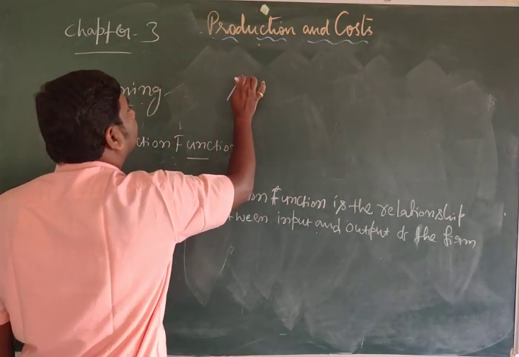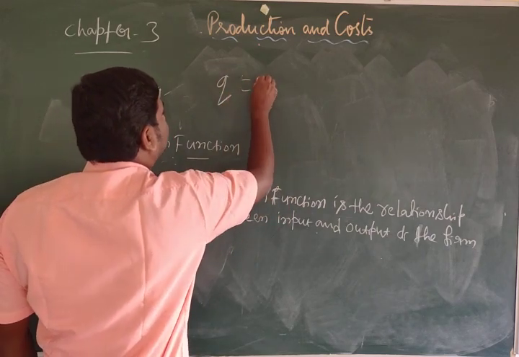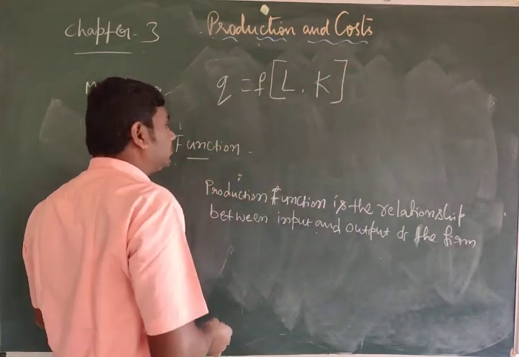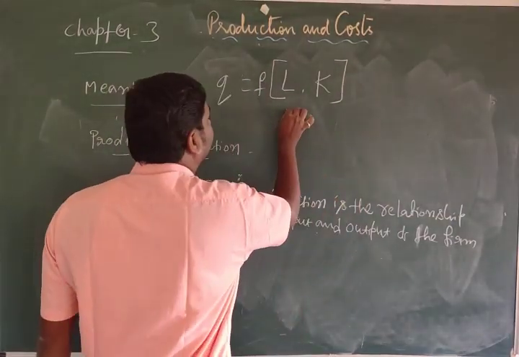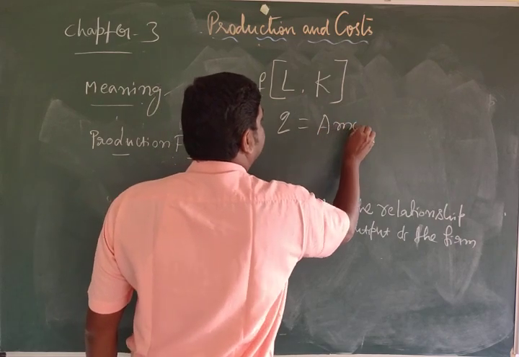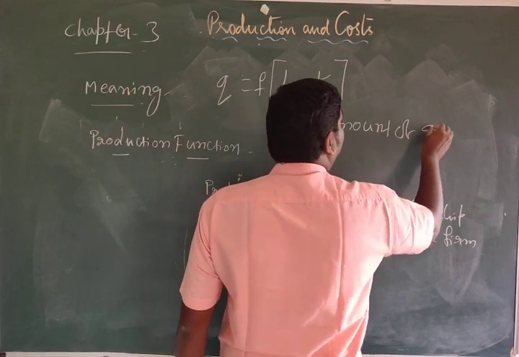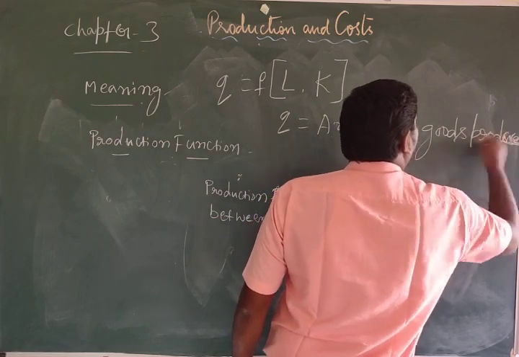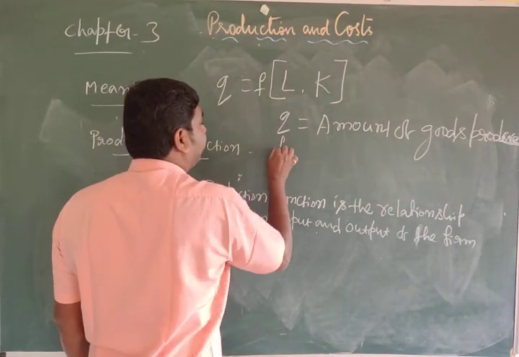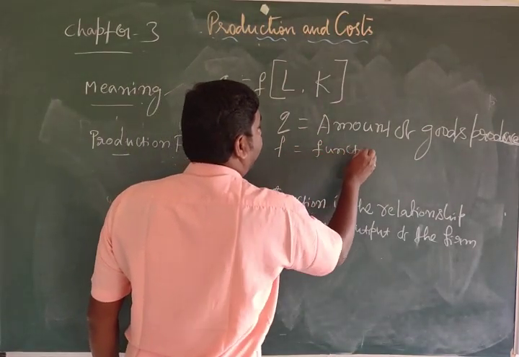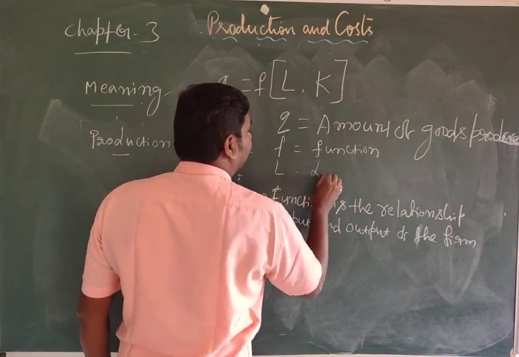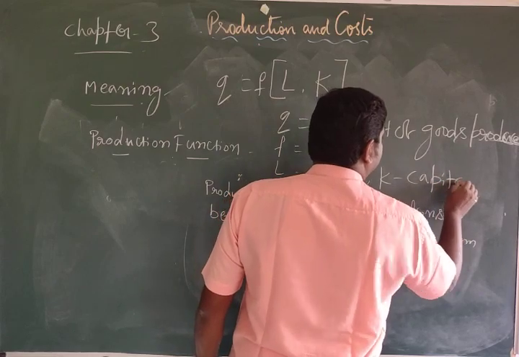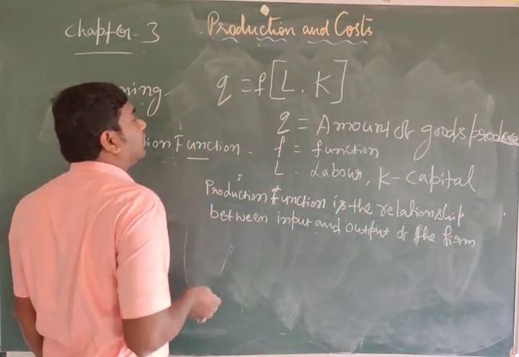For example, Q equals F of L, K. Here Q is the amount of goods produced, F is function of, L is labor, K is capital. Okay, it's clear. It's a quantity, the amount of goods produced.